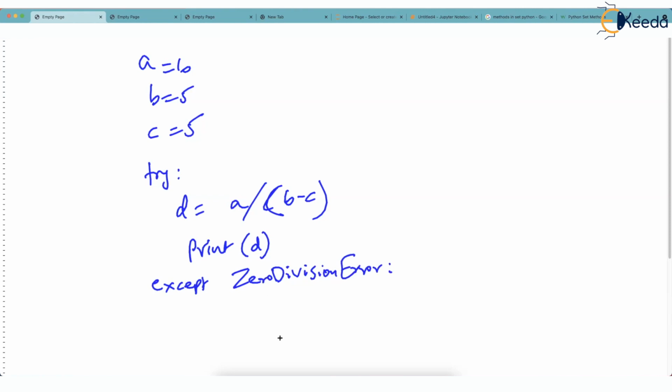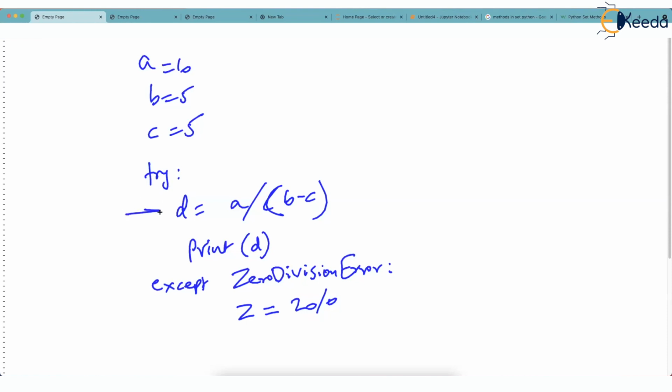Now I said that in this except block, you can write some statement. It need not always be print. What if mischievously I give a statement like this? Z is equal to 20 divided by 0.